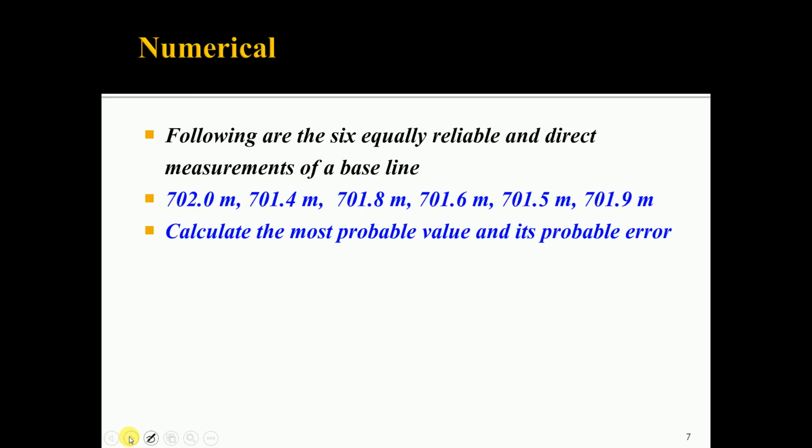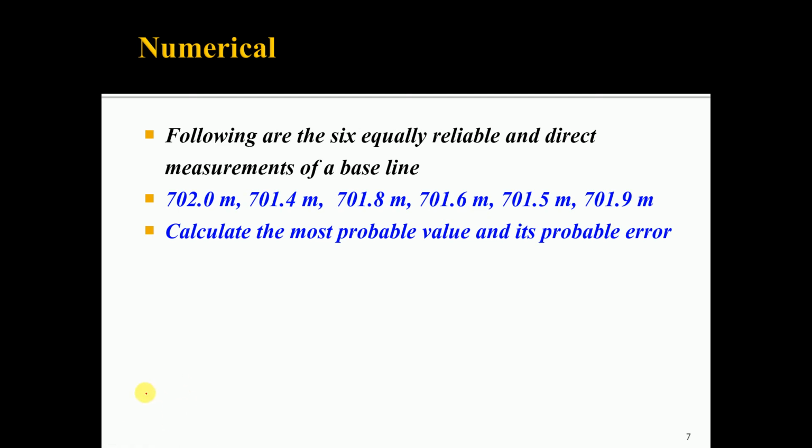So, we will take a simple example. Say these are the readings taken for the measurement of a baseline. The same line is measured 6 times, and for all the observations the weight is the same, they are equally reliable. It means they are observed under the same condition with equal care.